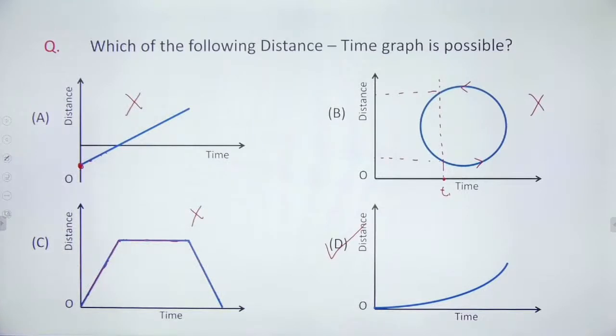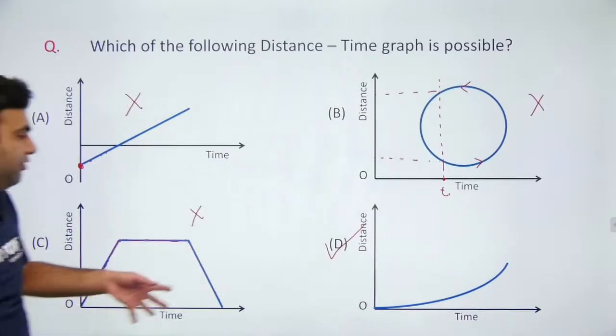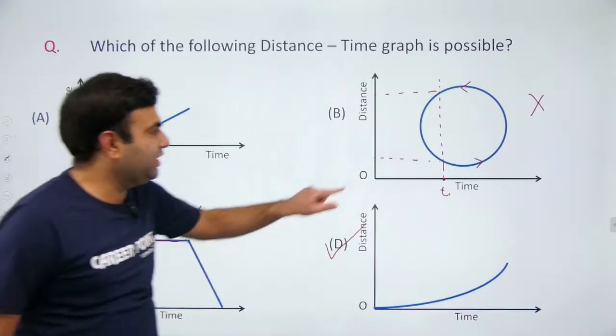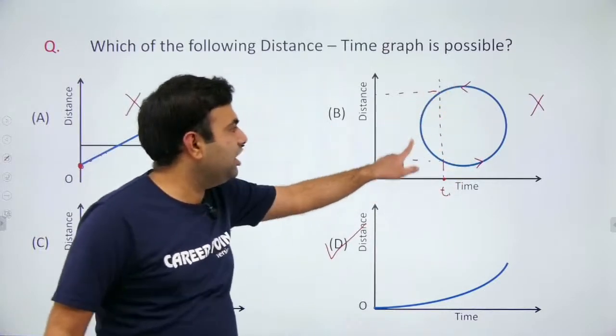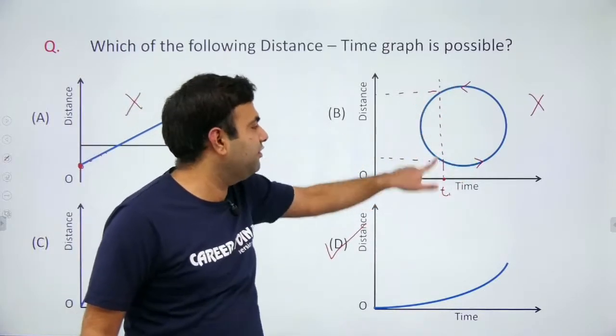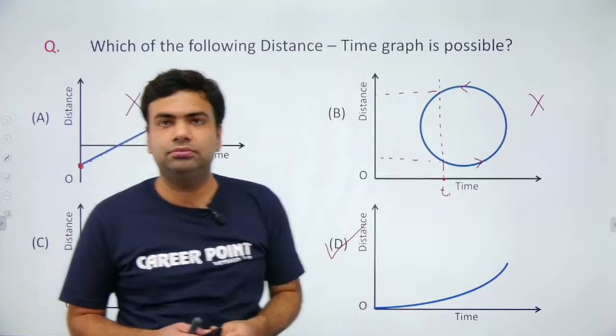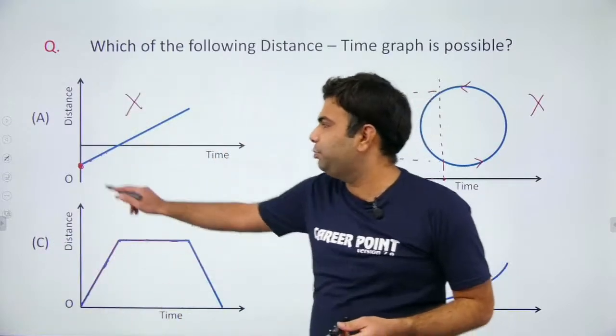So distance can never decrease with time. It cannot have different values for the same time. And also it cannot be negative.